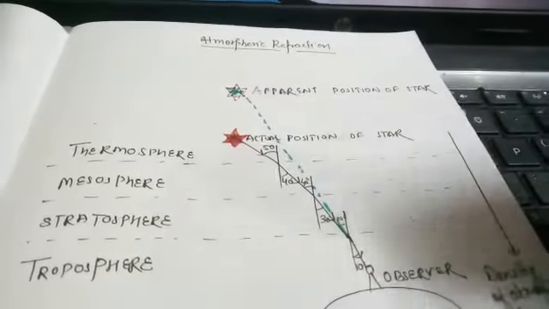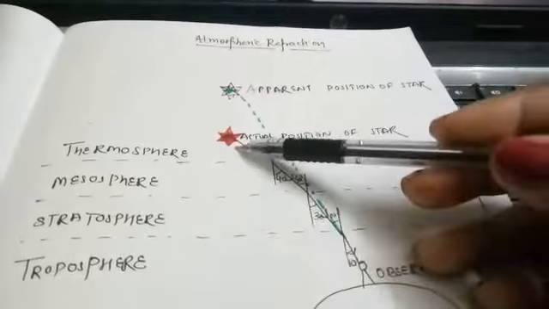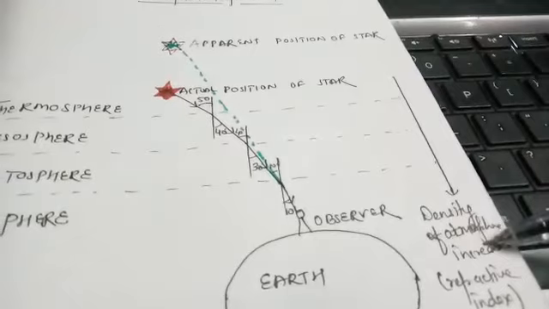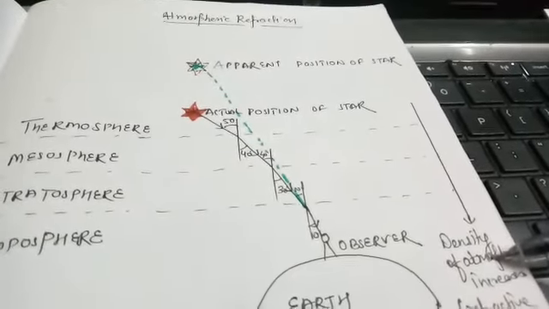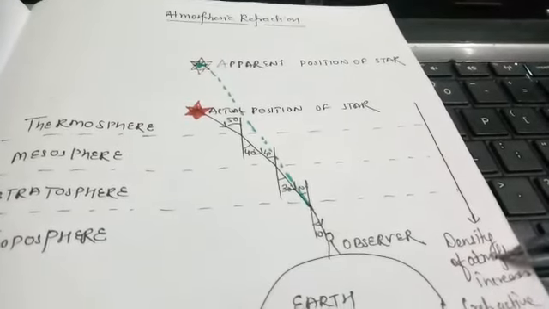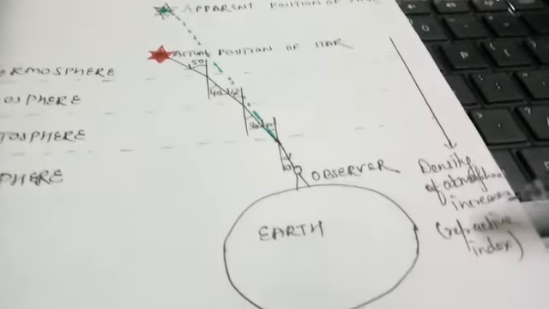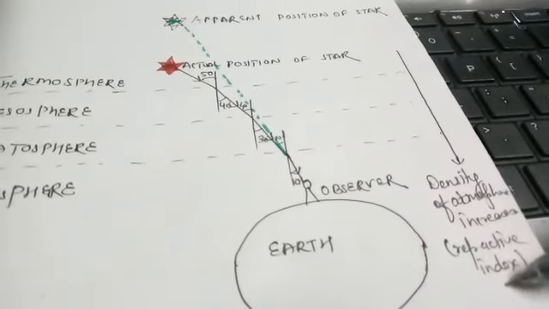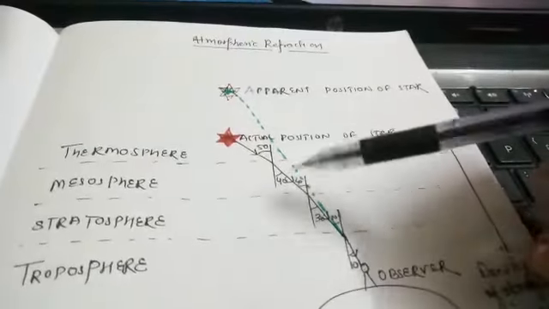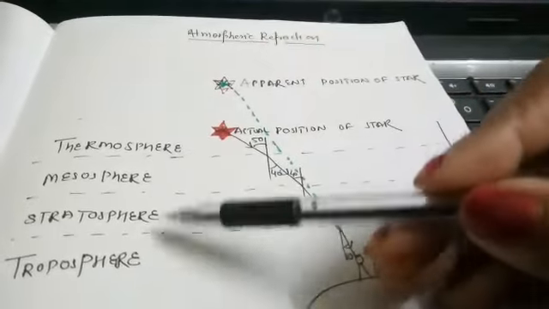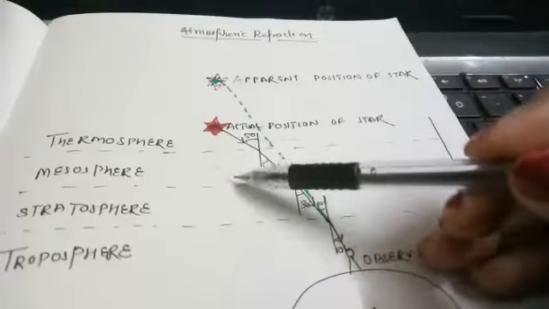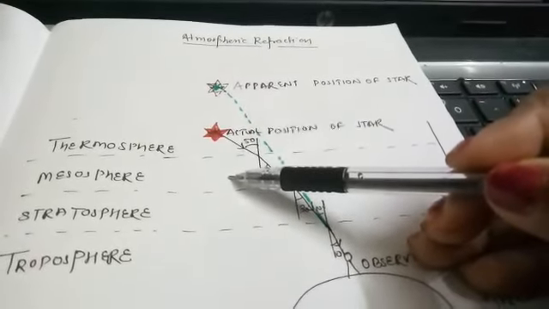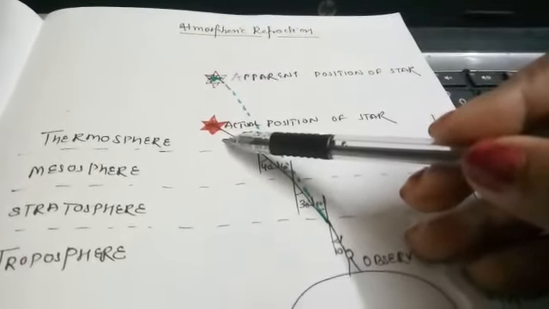And then one concept is that when you move towards Earth, then what happens? Density of atmosphere increases. Density of our atmosphere increases. This means that the number of air particles are closer to each other. Then it also means refractive index gradually increases. So look here, this one is first, second, third, fourth layer, right? So when starlight moves from thermosphere to mesosphere, this mesosphere is more dense as compared to thermosphere.